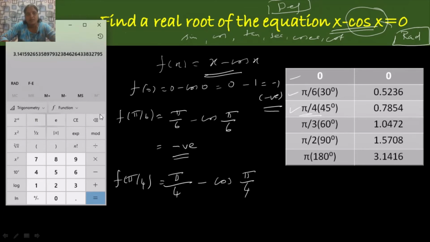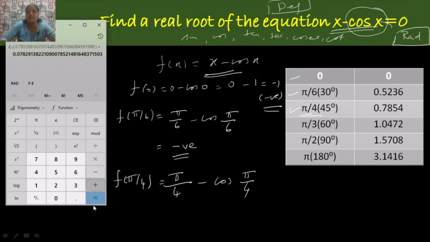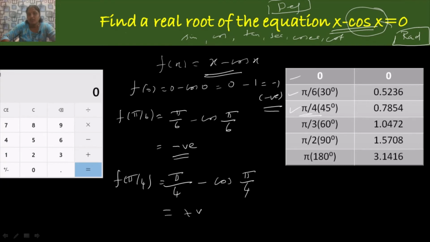Now pi divided by 4, this equals, minus cosine pi by 4, that is equal to positive value 0.078 etc. That is a positive value, isn't it? So at this point you get a positive value. Here look, there is a change of sign from negative to positive.